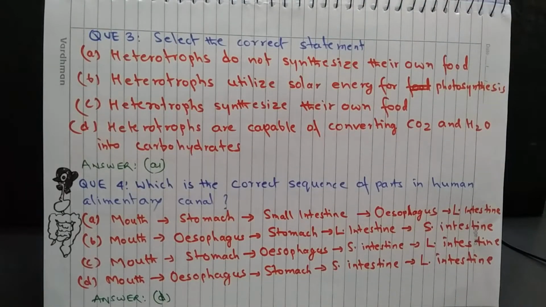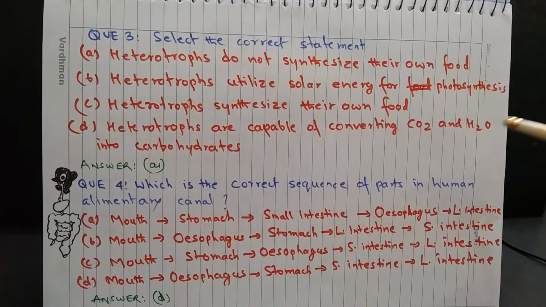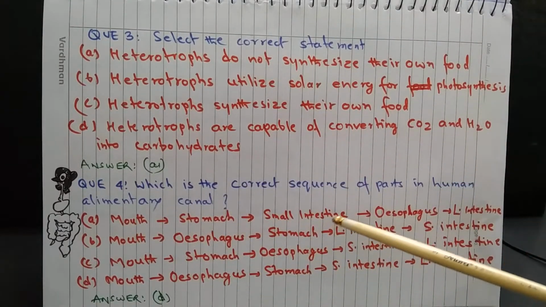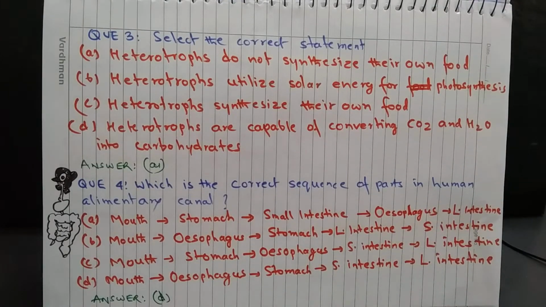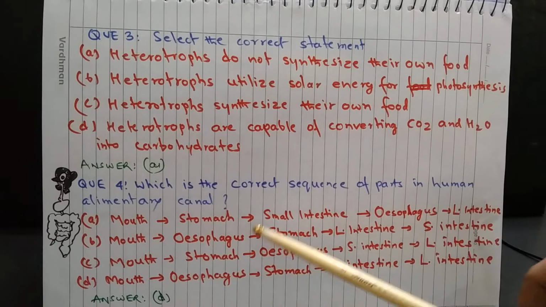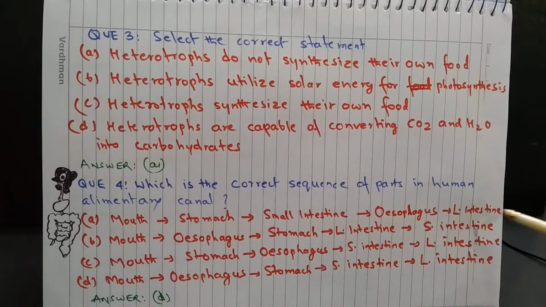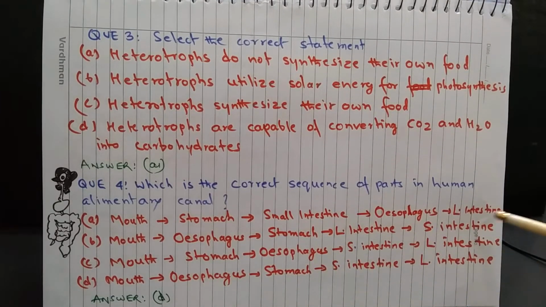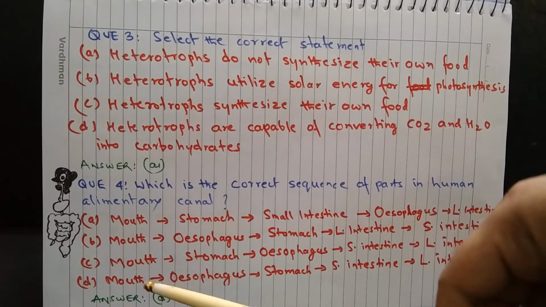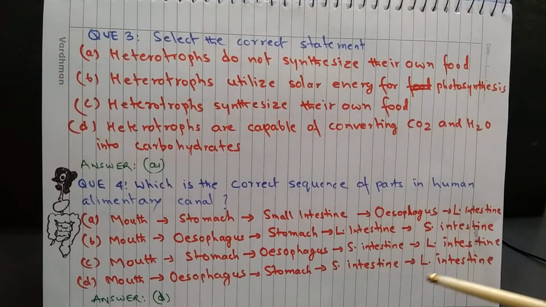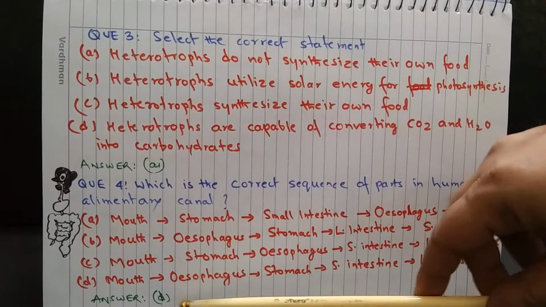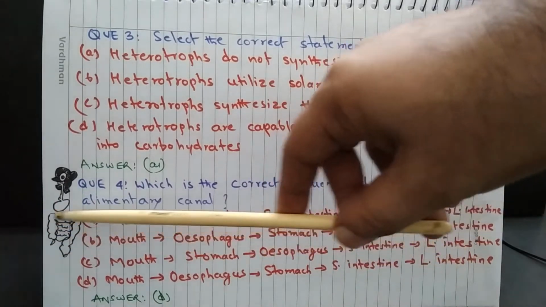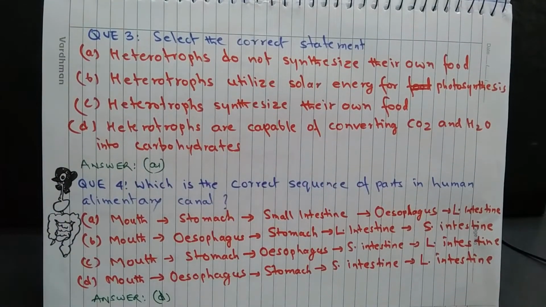Question 4. Which is the correct sequence of parts in human alimentary canal? Option A. Mouth, stomach, small intestine, esophagus and large intestine. B. Mouth, esophagus, stomach, large intestine, small intestine. C. Mouth, stomach, esophagus, small intestine, large intestine. D. Mouth, esophagus, stomach, small intestine and large intestine. The answer is D. Mouth followed by esophagus, the stomach, the small intestine, and the large intestine comes at the last position.